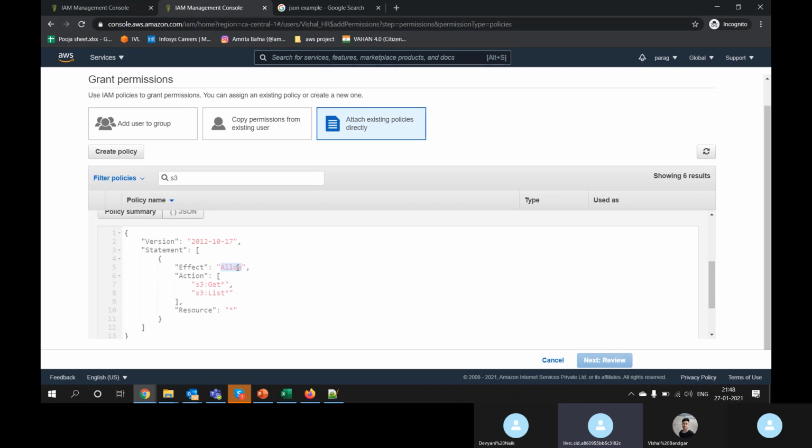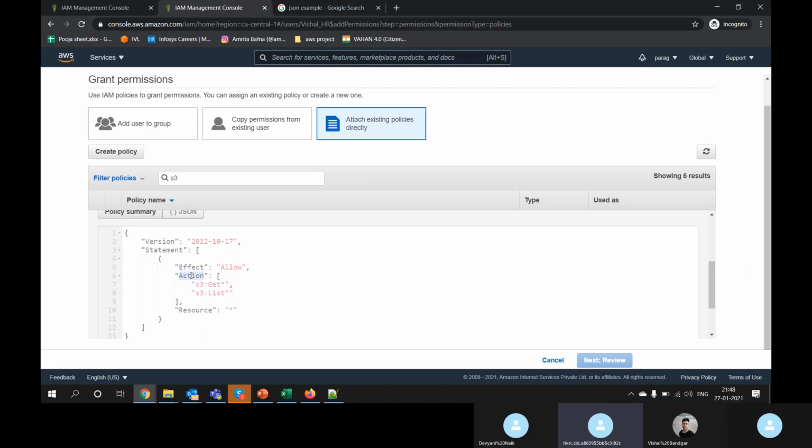Many times you want to deny something. Say I don't want the HR team to access these services, so I will attach a deny policy. I want the IT team to be allowed these services, so I will attach an allow policy.